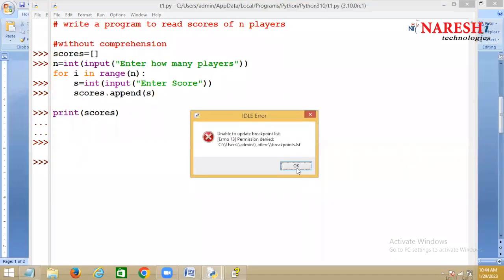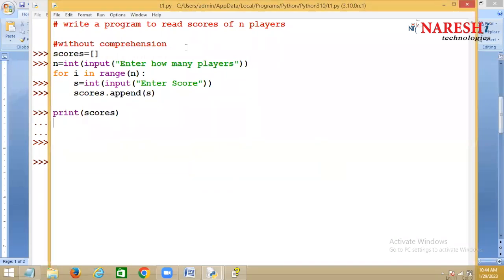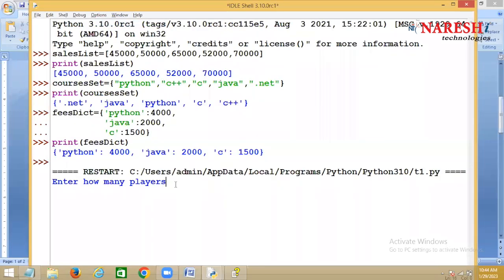So what will happen if I run this? Once I run this code, it will ask you to enter how many players. I want to read the scores of 3 players. Assume this is the first player, this is the second player, and this is some third player. Now the list has 3 values, because I read 3 values here.